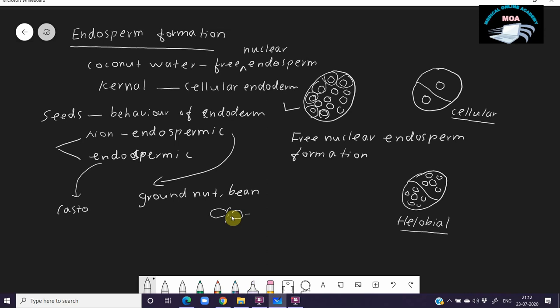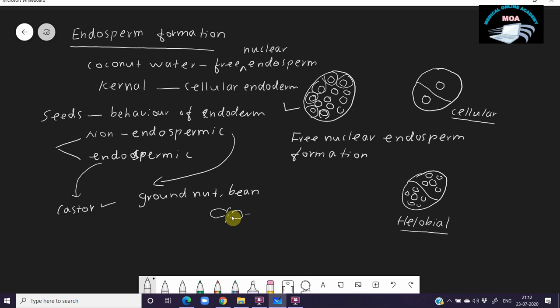Okay, so an endospermic seed example is castor. Castor, it is a dicotyledon. Most of the endospermic seeds are monocotyledons, but castor is an endospermic seed and a dicotyledon. So it is most important for the NEET examination. Castor is endospermic. Even though it is a dicotyledon, it is an endospermic seed. Endospermic seed is found in monocot plants and non-endospermic seed is commonly found in dicotyledon plants.